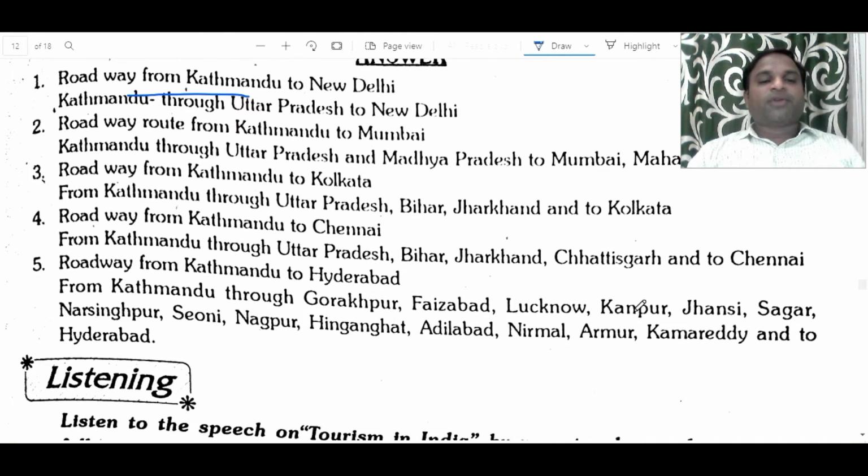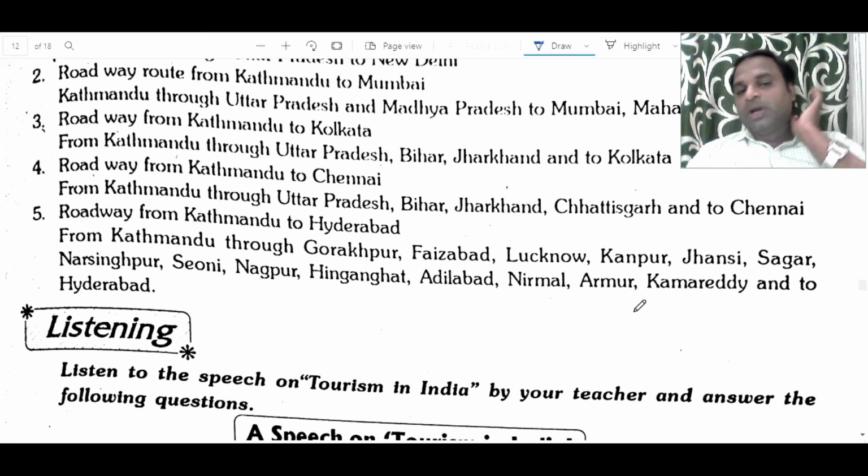And roadway from Kathmandu to Hyderabad, from Kathmandu through Gorakhpur, Faizabad, Lucknow, Kanpur, Jhansi, Sagar, Narsinghpur, Seoni, Nagpur, Hinganghat, Adilabad, Nirmal, Armoor, Kamareddy and to Hyderabad.